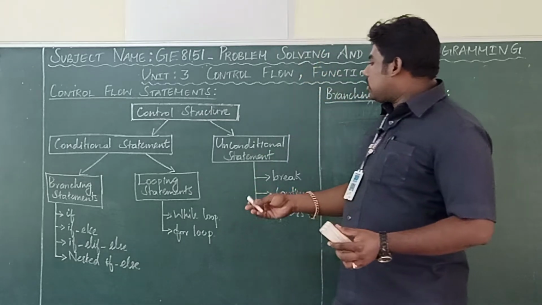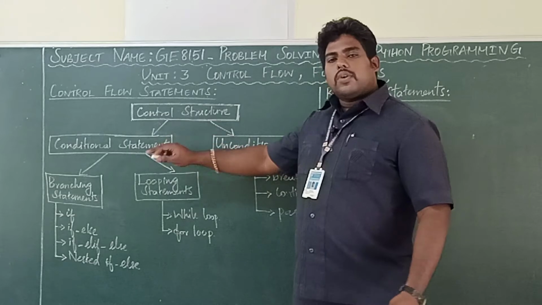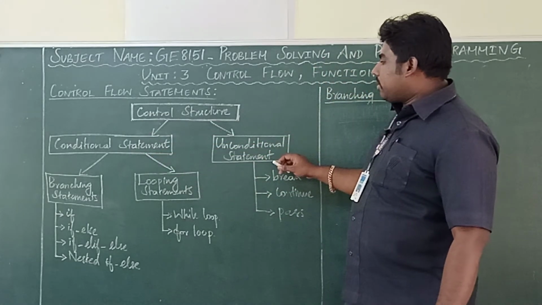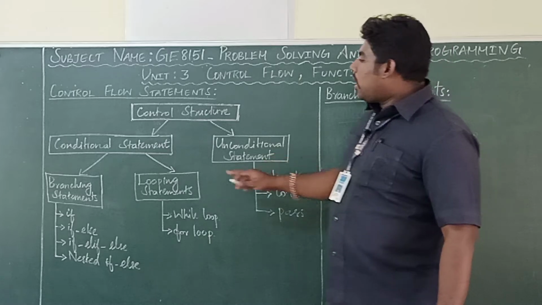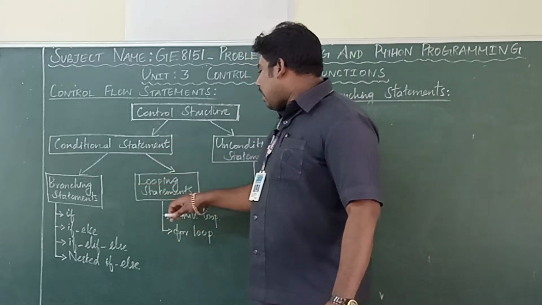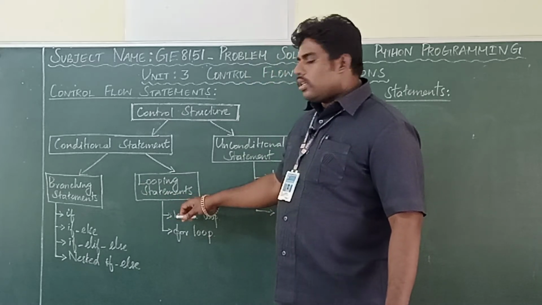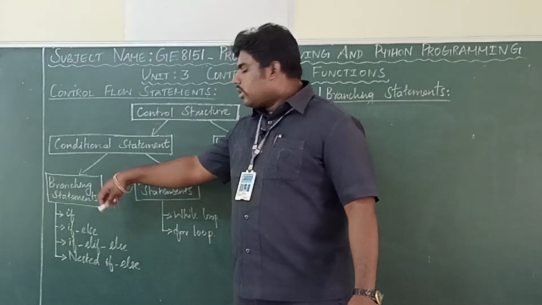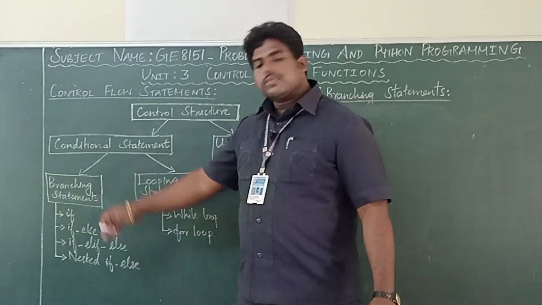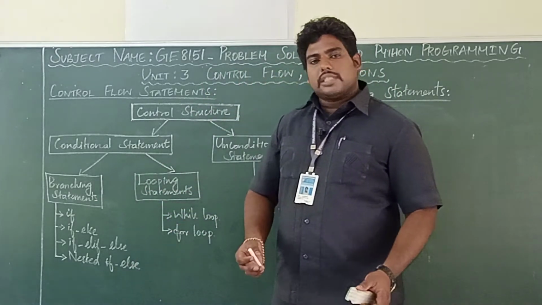So your control structure is divided into two things. One is conditional statement, another one is unconditional statement. Okay, so again this conditional statement is divided into branching and looping statements. The other names of branching statements are selection statements, decision statements.